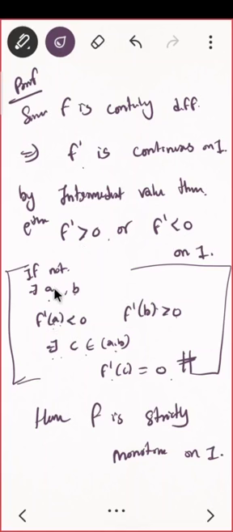Suppose, let us see, if not, that is, suppose there exist a and b such that f dash of a is less than 0 and f dash of b is greater than 0. Then by intermediate value property, since f dash is continuous, only then can I apply the intermediate value property. So there exists a point c in the interval ab such that f dash of c is 0, which is a contradiction, as I already told you that the derivative should be non-zero. So it is monotone. This is the first thing we have proved. What else?